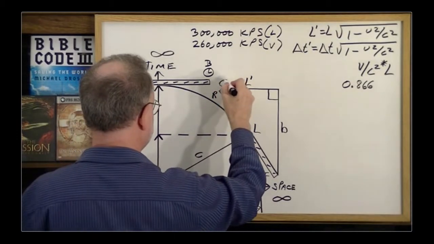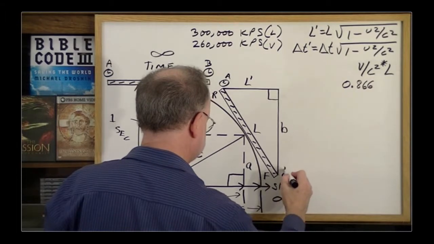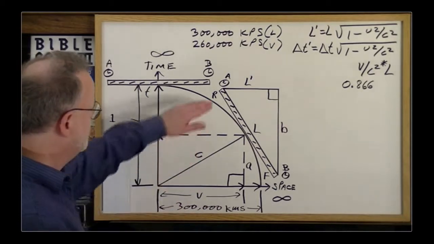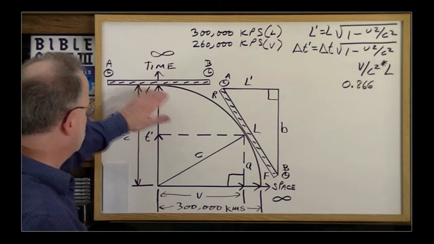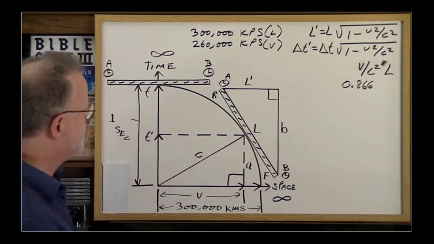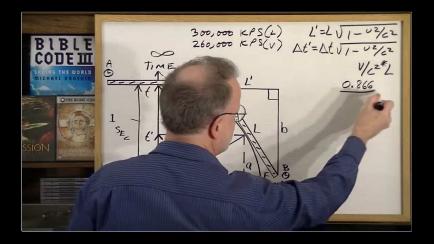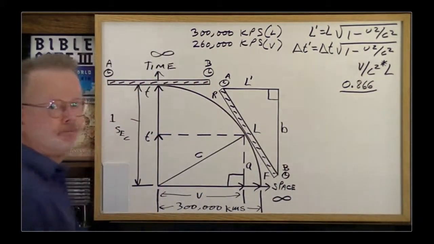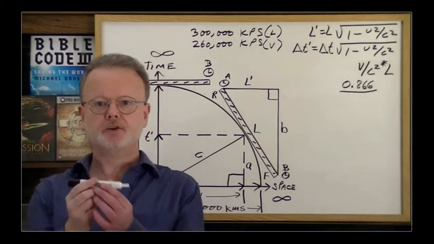And then we have the clocks, clock A, clock B. And the first thing you notice is the clocks aren't synchronized anymore. Clock A is lined up with this point in time. Clock B is lagging behind in time all the way down here. And so that means that clock A is ahead of clock B by this much time, because I've placed the clocks right at the ends. So they're not synchronized.